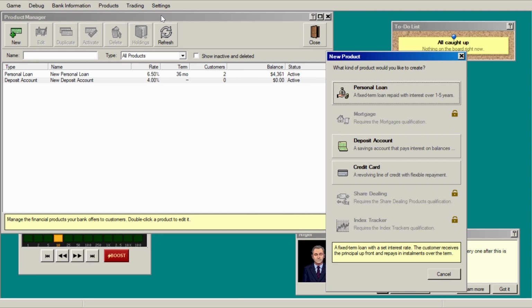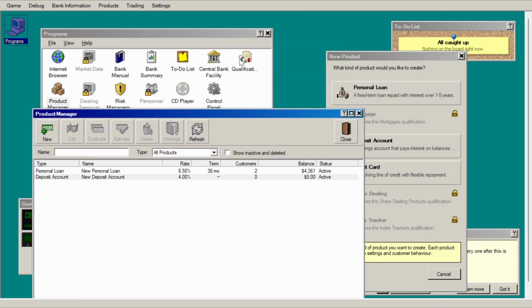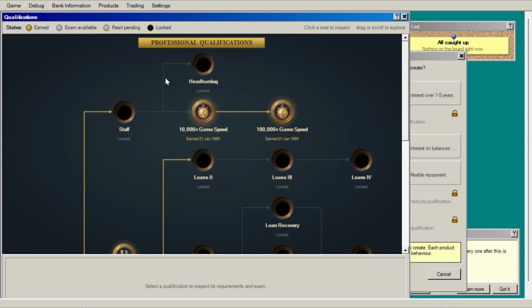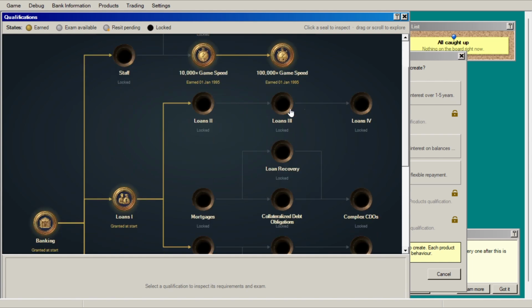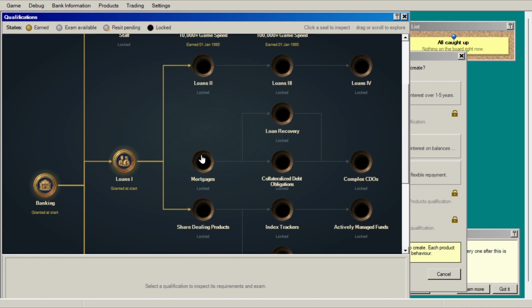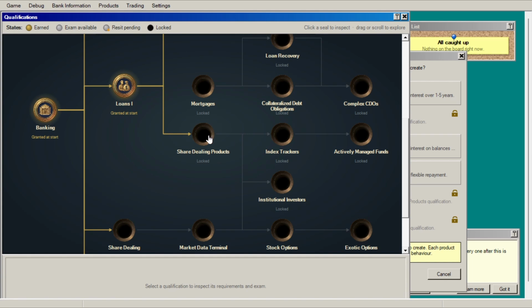So if you look at the qualifications tree, there are loads of different ways of playing this. You could say, for example, focus more on loans, higher value loans, mortgages, and do things such as collateralized debt obligations. That's where you wrap up the loans that you've made and then sell them on, which allows you to free up liquidity to make more loans. Or you could go to the share dealing products, sell index trackers, create your own actively managed funds,